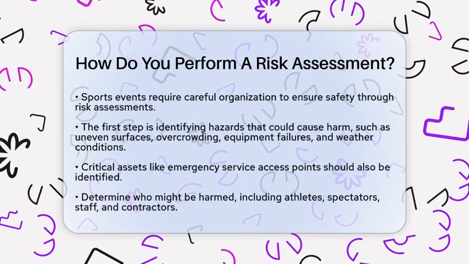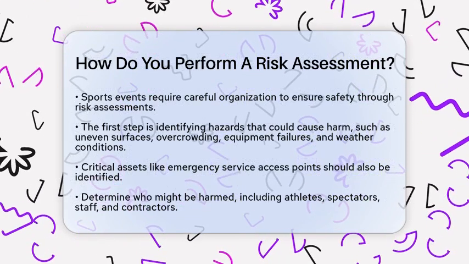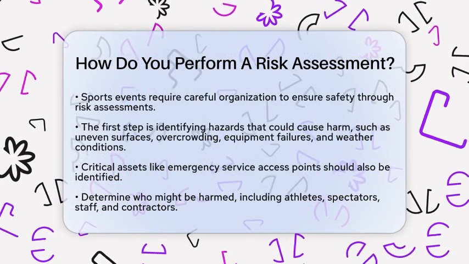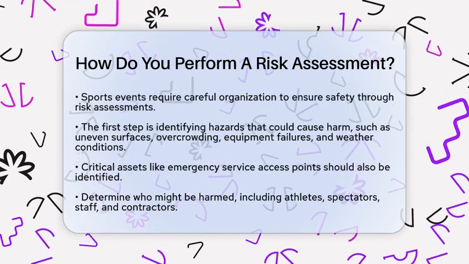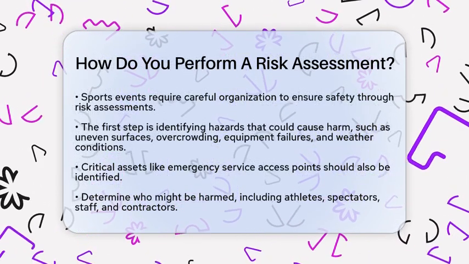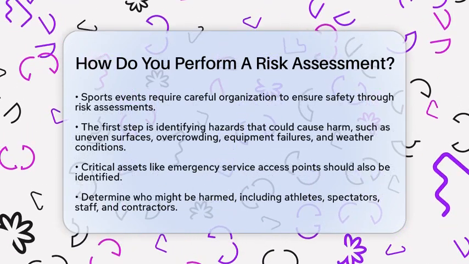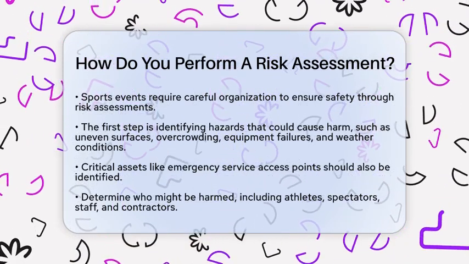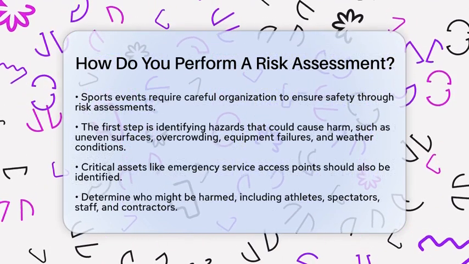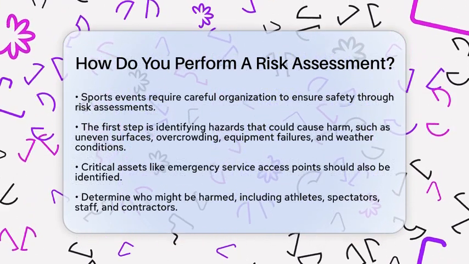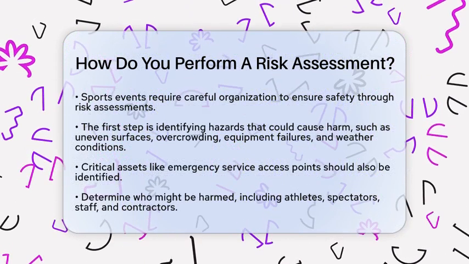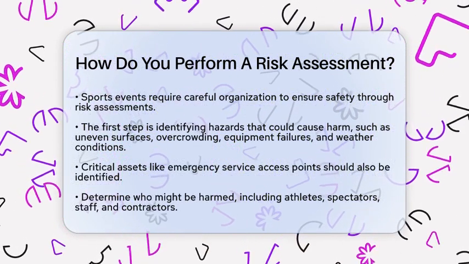First, you need to identify hazards. This means spotting anything that could potentially cause harm during the event. Hazards can range from uneven surfaces to overcrowding, equipment failures, and even weather conditions. In a sports venue, you should also look for critical assets like emergency service access points and areas where injuries are more likely to occur.